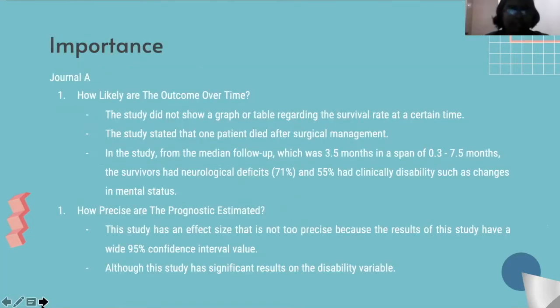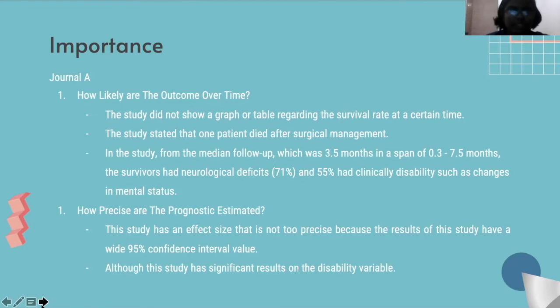I would like to discuss the importance in Journal A. How likely are the outcomes over time? The study did not show a graph or table regarding the survival rate at a certain time.